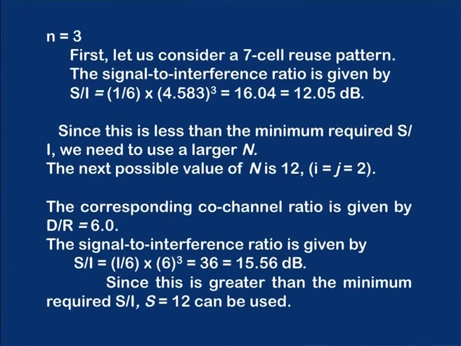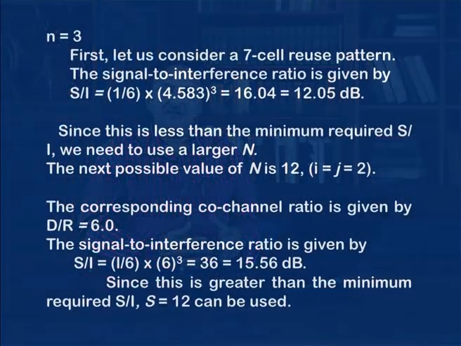Let us take a look at n equal to 3. First, let us consider a 7 cell reuse pattern. The signal to interference ratio is 12.5. Since this is less than the minimum required S by I, we need to use a larger cluster size. So, when n is 3, we cannot use a cluster size of 7. The next possible value after 7 is 12.